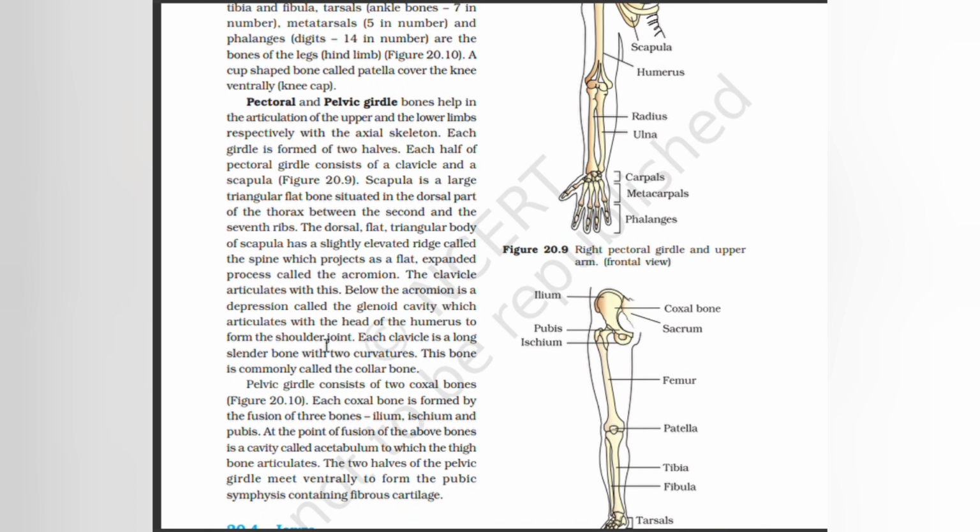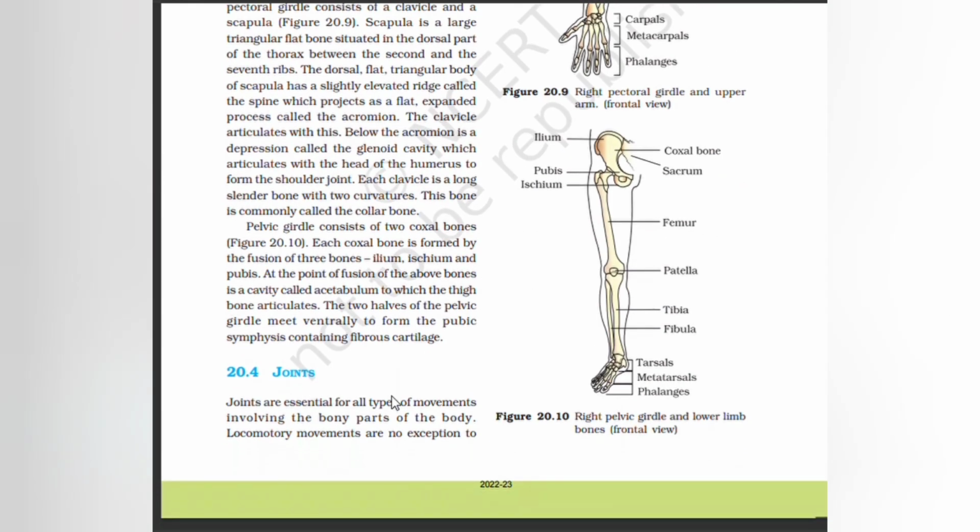Below the acromion is a depression called the glenoid cavity, which articulates with the head of the humerus to form the shoulder joint. Each clavicle is a long, slender bone with two curvatures. This bone is commonly called the collar bone. Pelvic girdle consists of two coxal bones. Each coxal bone is formed by the fusion of three bones, ilium, ischium and pubis. At the point of fusion of the above bones is a cavity called acetabulum to which the thigh bone articulates. The two halves of the pelvic girdle meet ventrally to form the pubic symphysis containing fibrous cartilage.